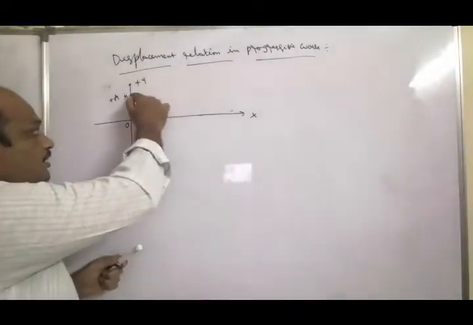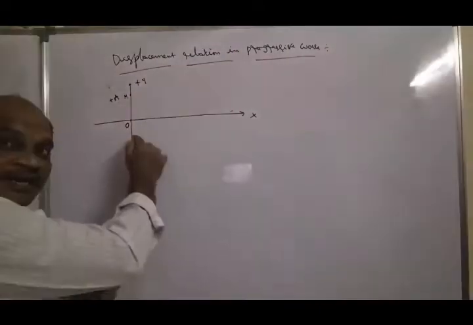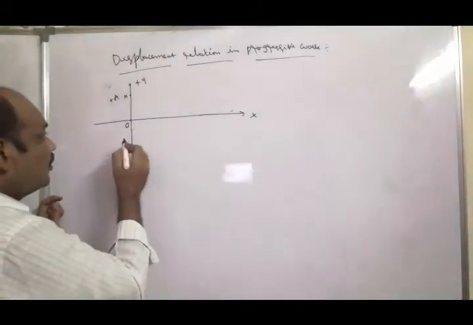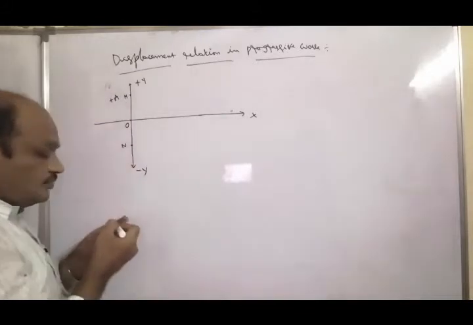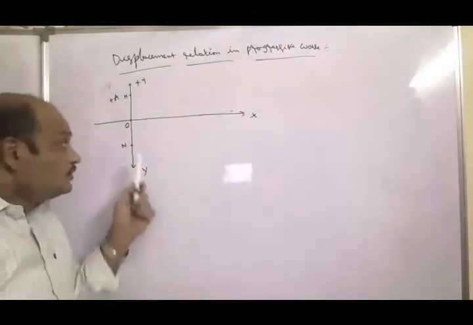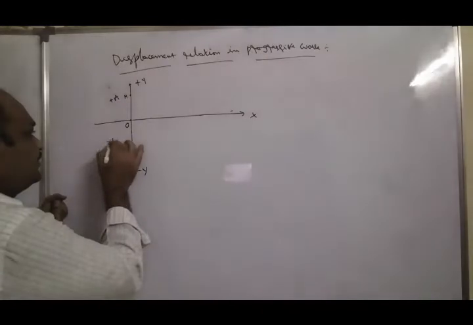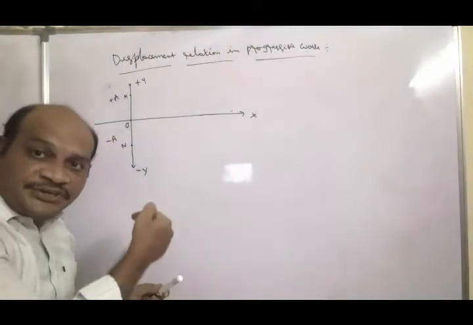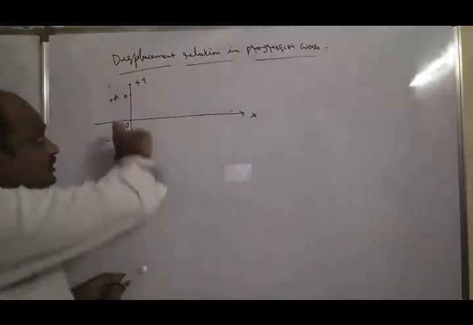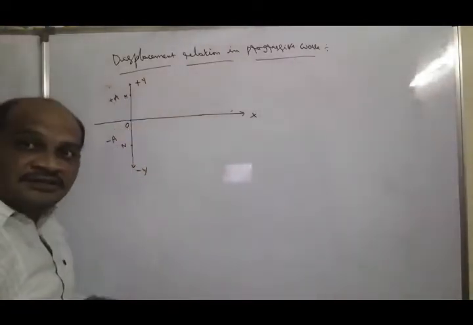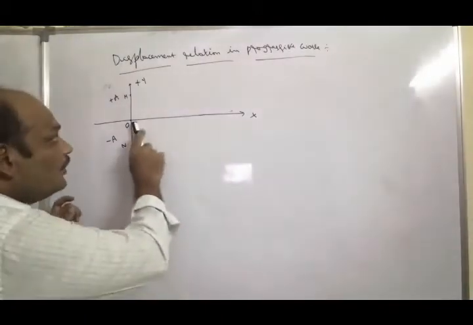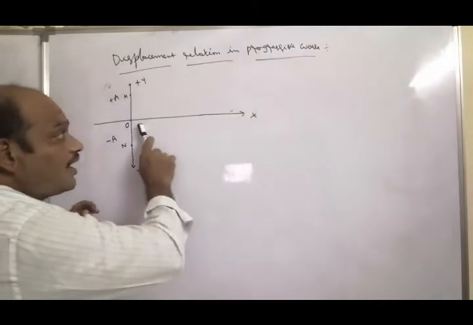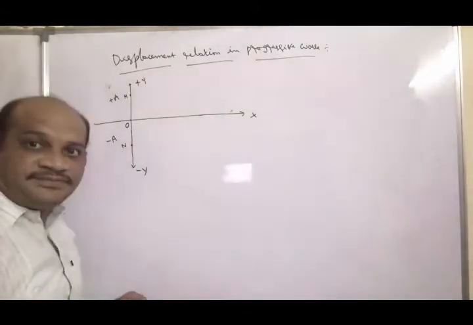Again, this particle moves downwards and reaches the origin. Again, from the origin it moves in the downward direction to a point N. So this ON is also taken as amplitude, but it is negative because of the negative y direction. Due to this vibration, if you take the transverse wave, the wave is propagating along the positive x-axis.